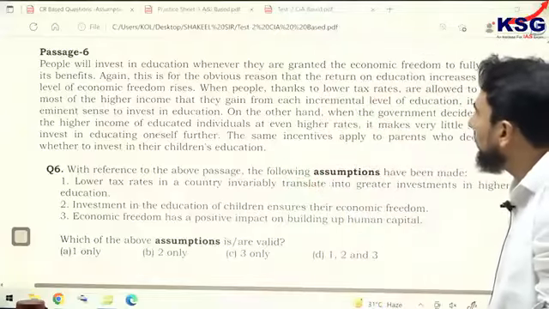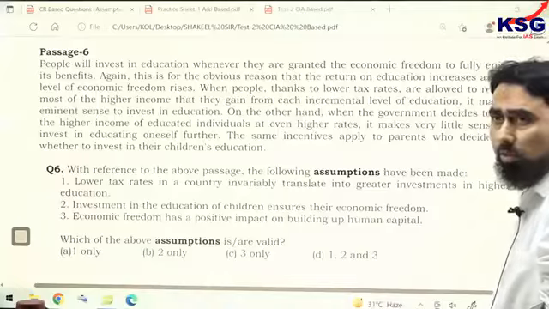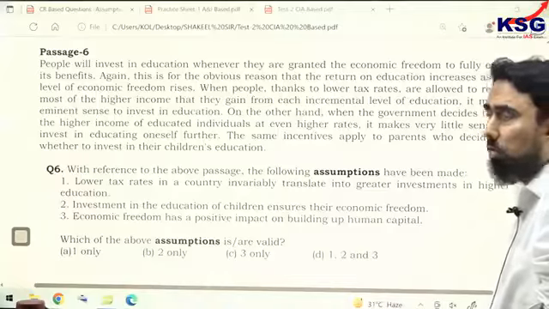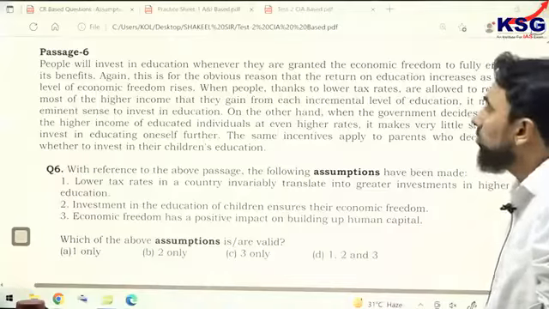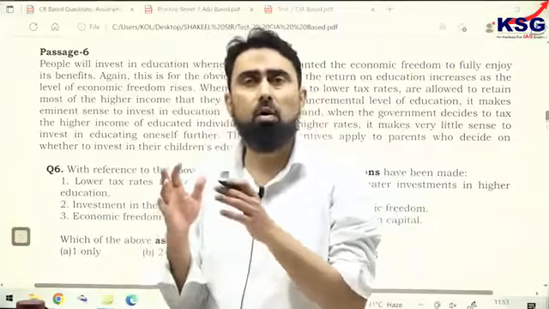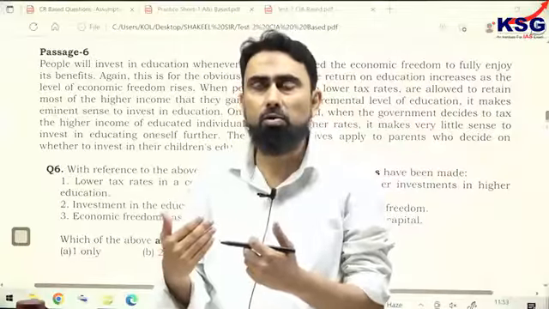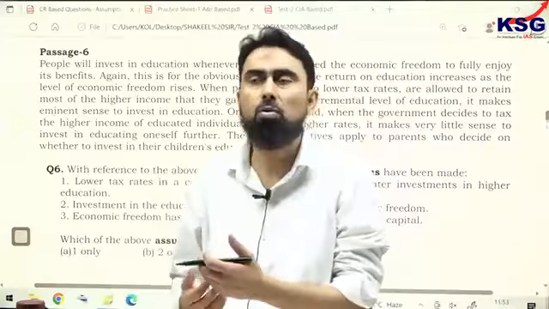So in your passage number 6, the author has spoken about economic freedom. He advocates for it, and he says that economic freedom means that people who have done higher education, who have invested in education, spending money on their education or their parents having done so,